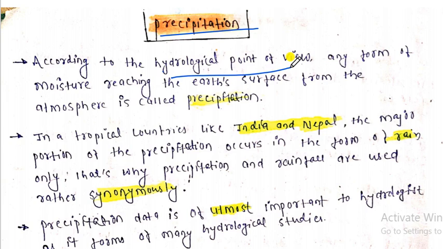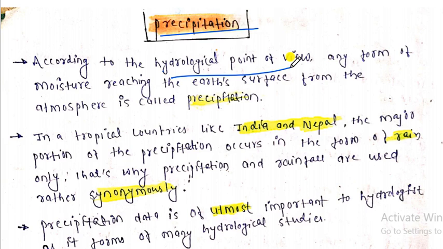is nothing but moisture, in any form. It may be in liquid form, it may be vapor, it may be solid, but the moisture that reaches the earth's surface from the atmosphere, the moisture which comes to the earth's surface from the atmosphere, that is nothing but precipitation.